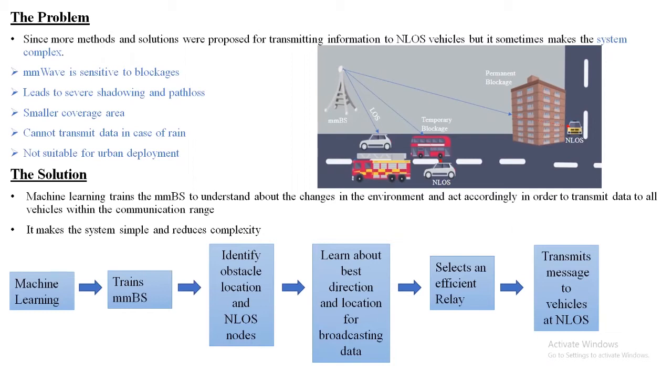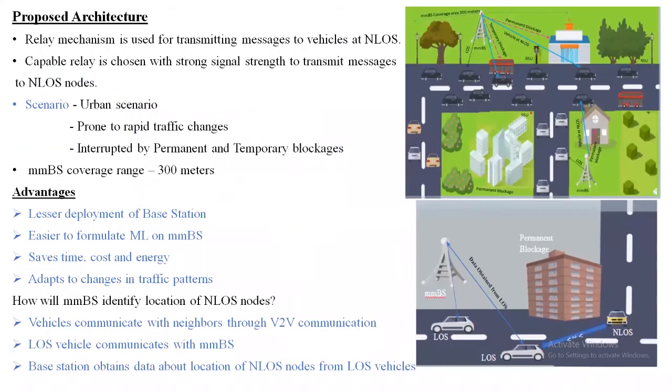So one such solution to overcome the non-line of sight problem in millimeter wave is by using machine learning. Machine learning trains the base station in order to identify the location of the obstacle and the non-line of sight node. And then an efficient relay is chosen for transmitting the message to vehicles at non-line of sight. This makes the system simple and reduces complexity. So this is our proposed architecture.